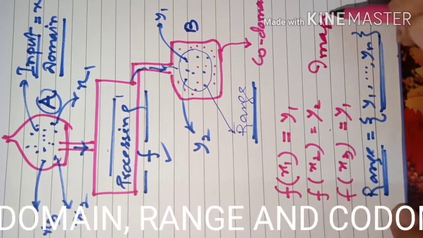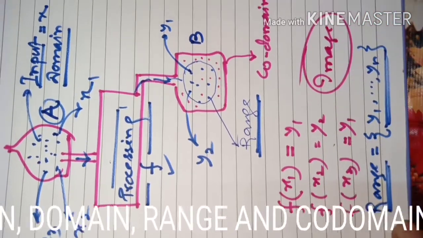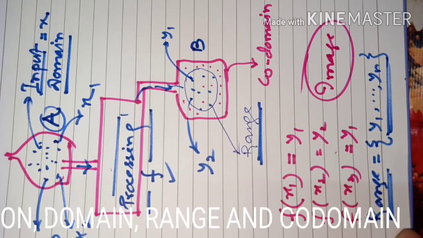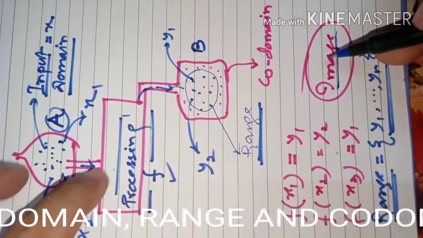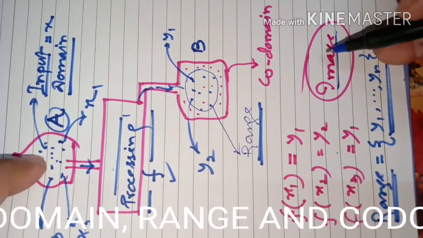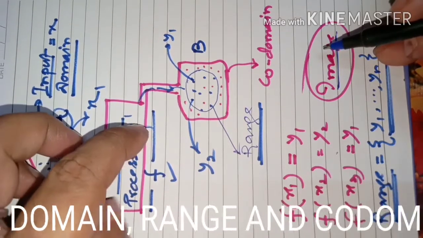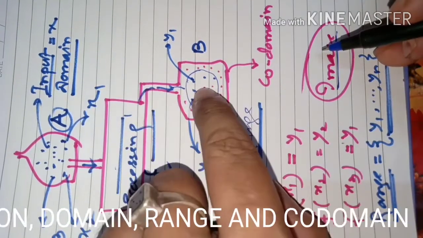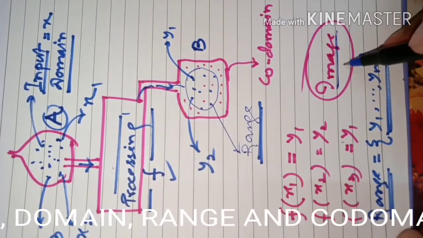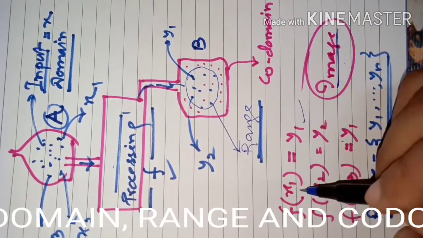These outputs are known as images. So students, what are images? Images are the outputs that come out when the inputs pass through the process of the function. So y1 is the image of x1, we can say.